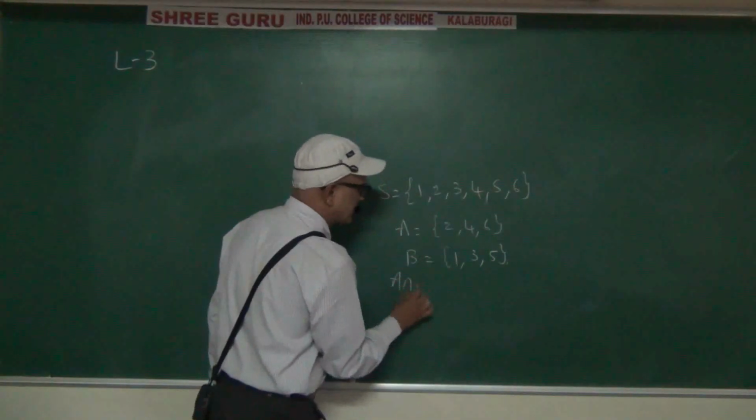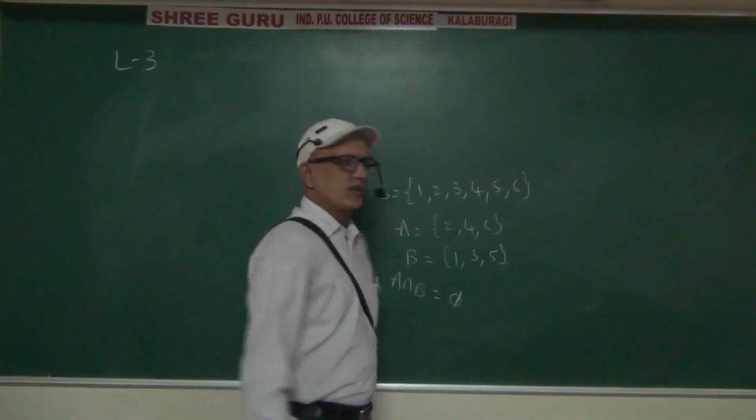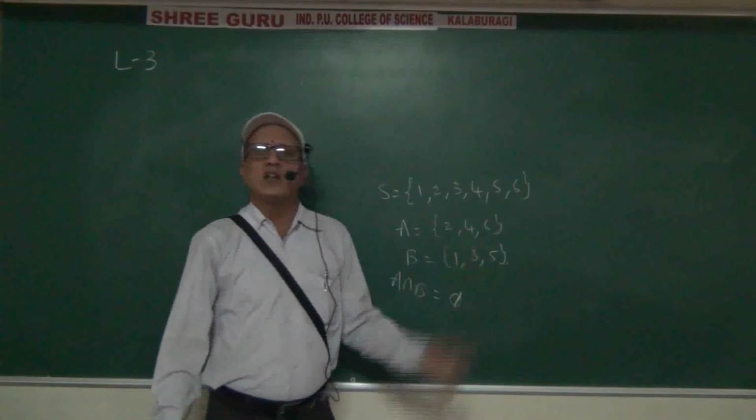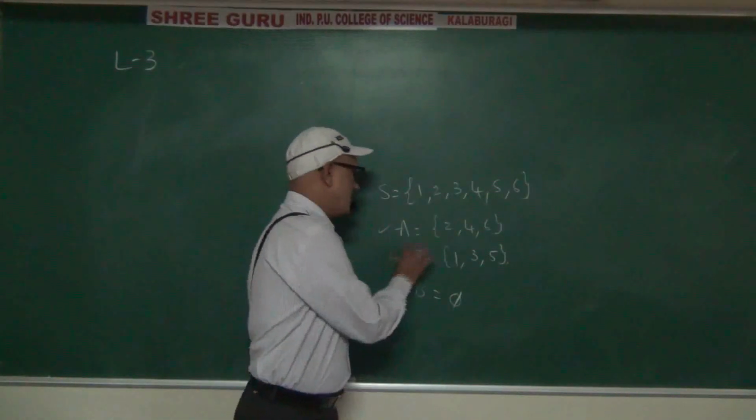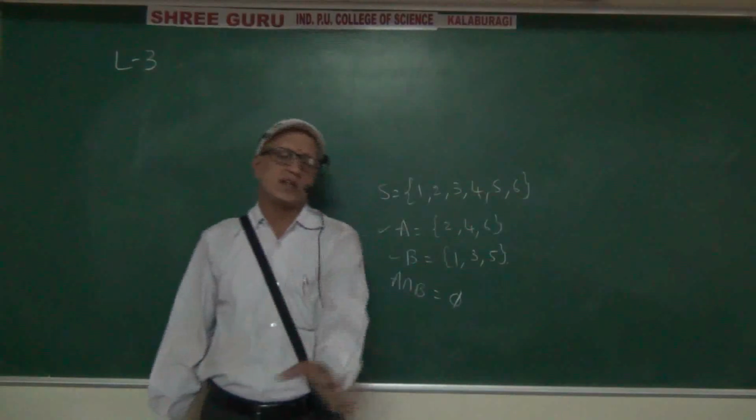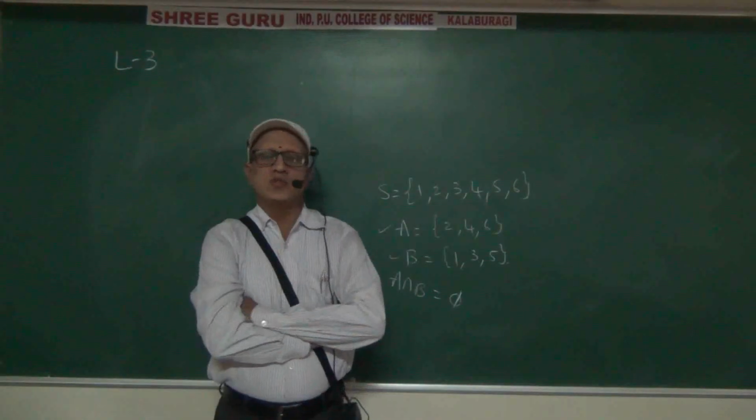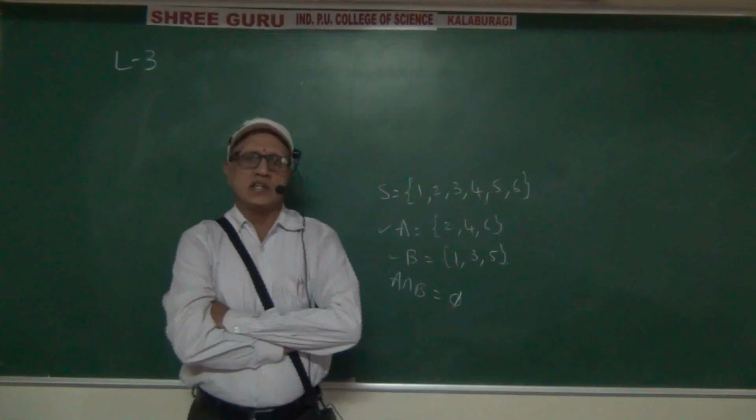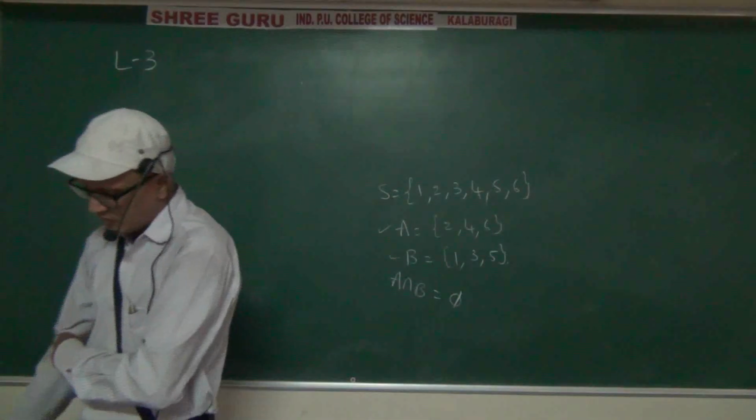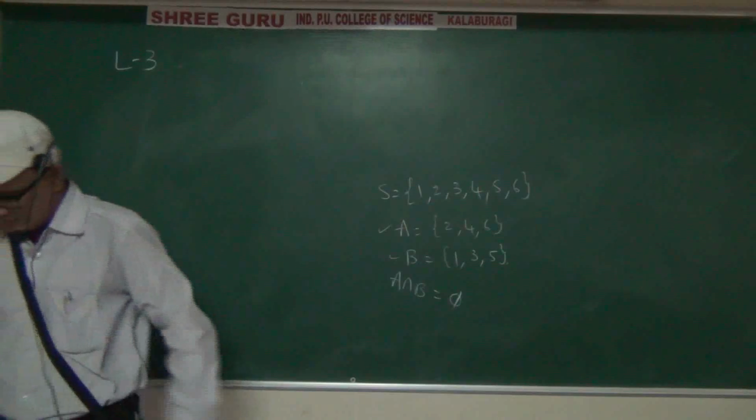What is A intersection B? A intersection B is phi. So the common element is not there. So A and B are called mutually exclusive events. Okay, understood? Right. Side heading, mutually exclusive events.